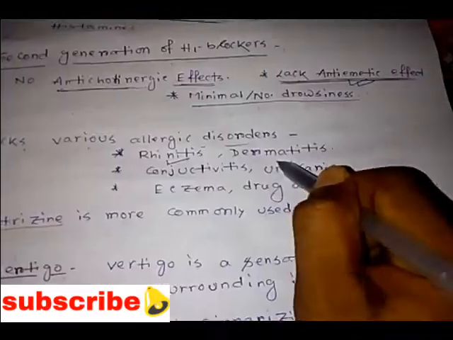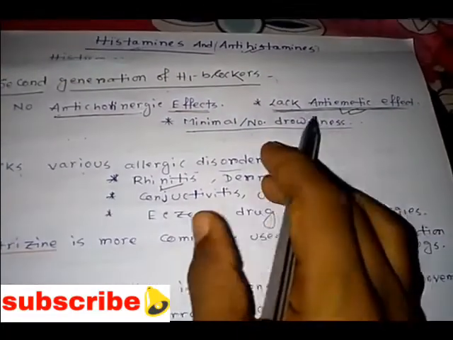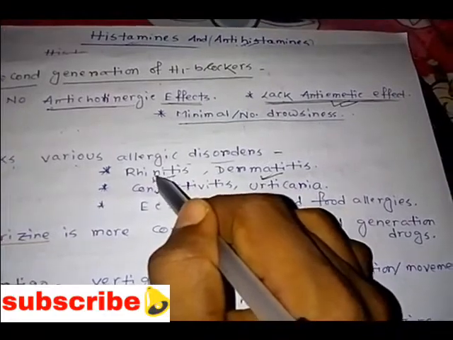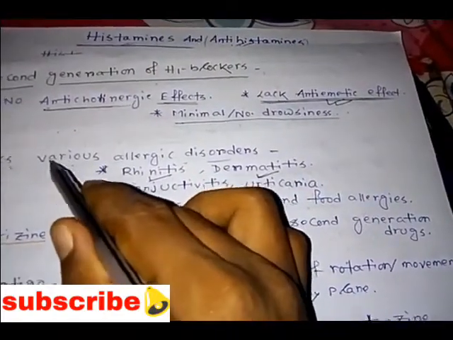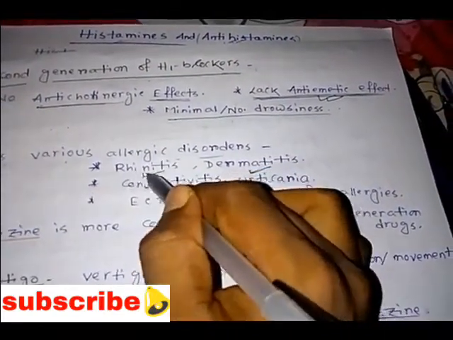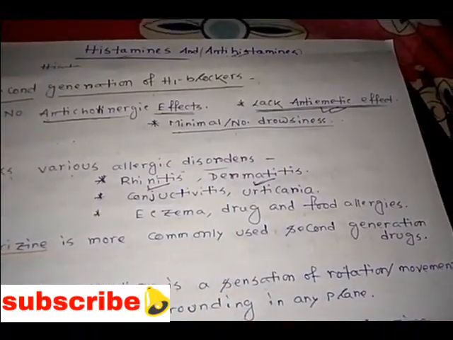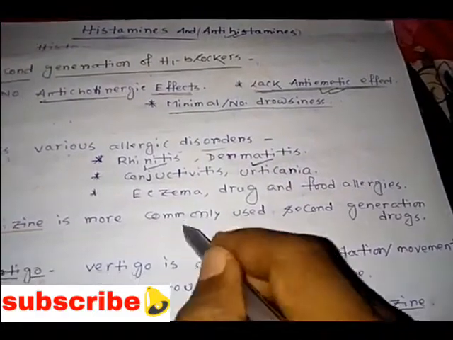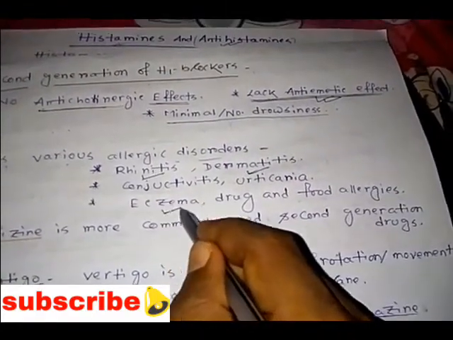All these are the blocking uses. I have told you cetirizine is more commonly used among second generation drugs. In our daily life, the most used second generation drug is levocetirizine or cetirizine. Okay, so that is all about the uses.